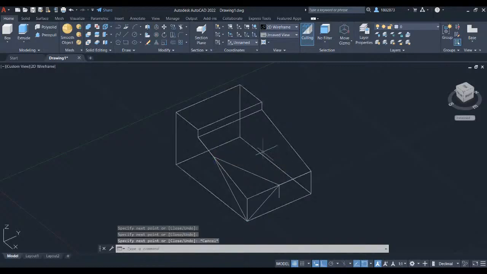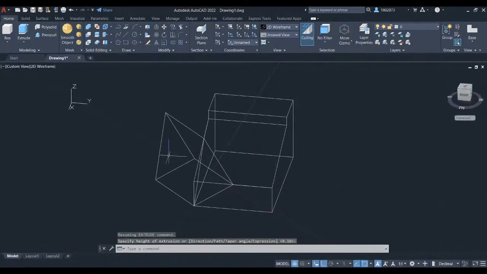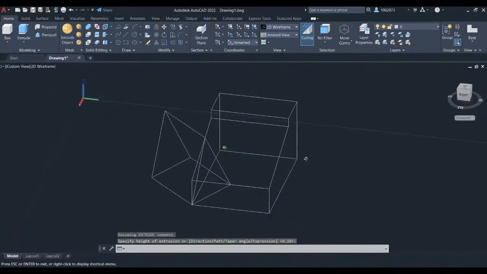Let's trim out the lines. Press TR for shortcut command to trim and press enter. Select the lines in this triangle part and we will convert it into a polyline. To do that, press join and press enter. Let's extrude this triangle. Press EXT for extrude and press enter. Left click on this object and press enter. Hover your crosshair here and left click. Let's do a 3D orbit.